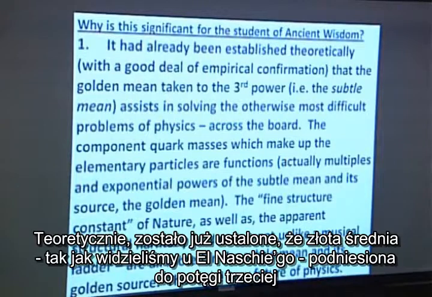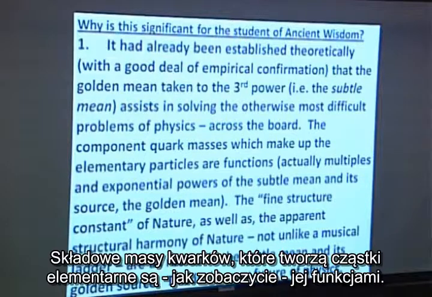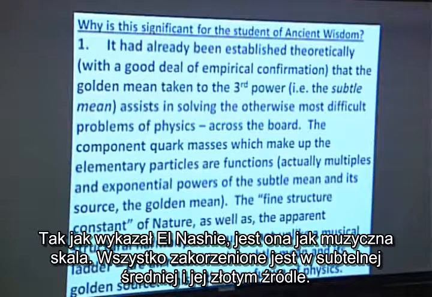It had already been established theoretically that the golden mean, as we already saw with El-Nashi, taken to the third power, assists in solving the otherwise most difficult problems of physics across the board. The component quark masses, which make up the elementary particles, as you're going to see, are functions of it. The fine structure constant of nature is based upon it. As El-Nashi pointed out, it's like a musical ladder. They're all rooted in the subtle mean and its golden source.